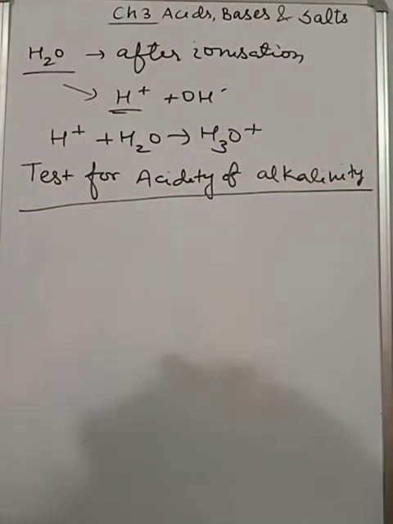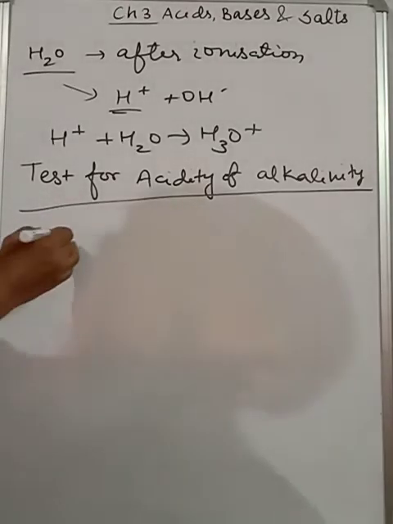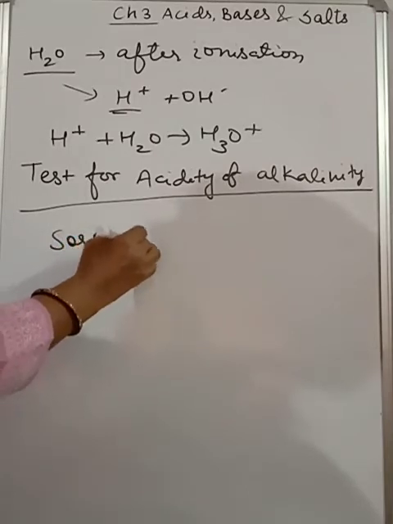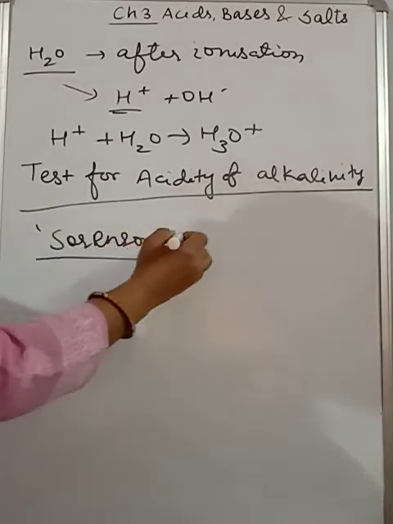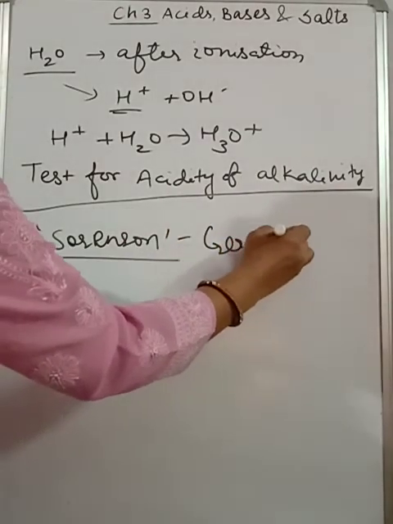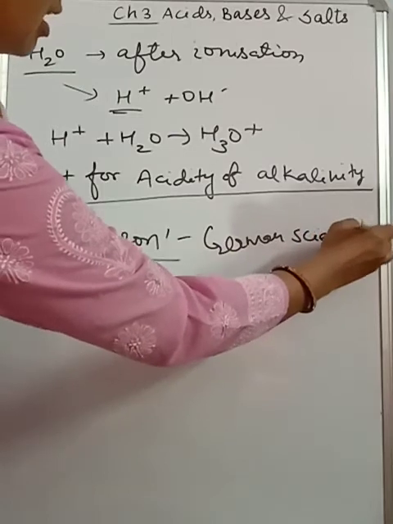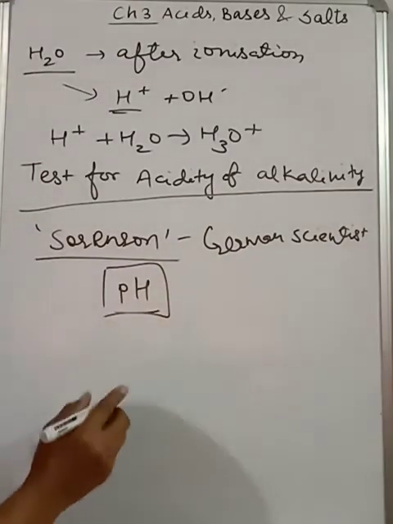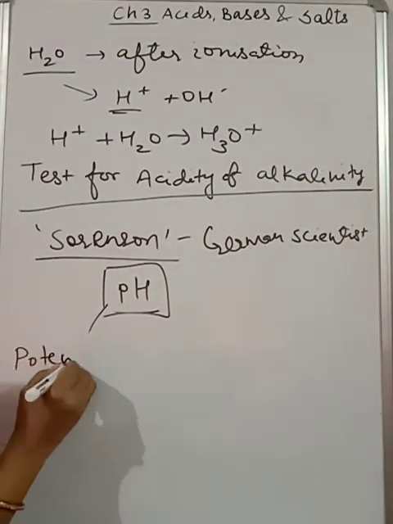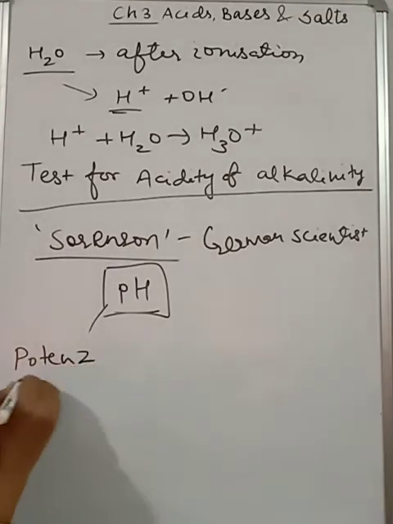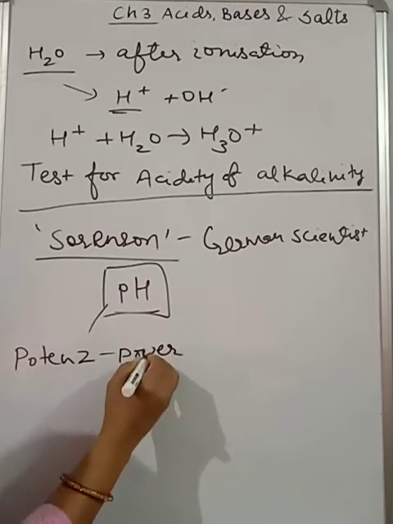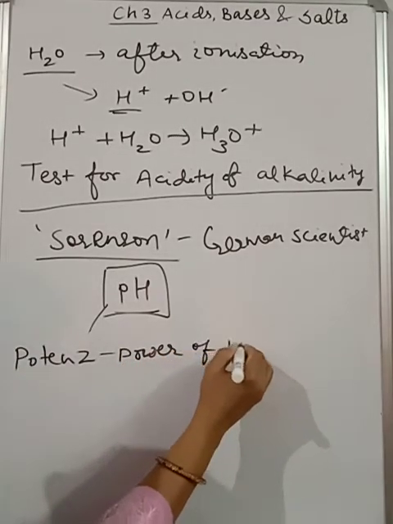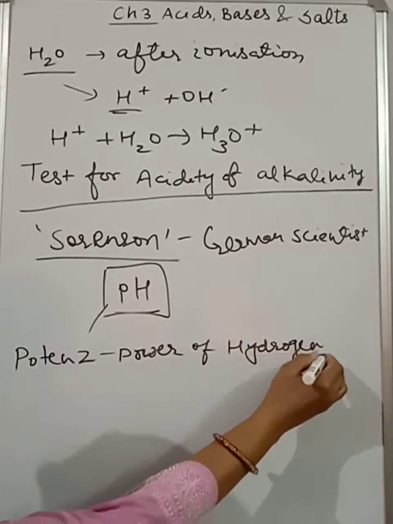And for this, a German scientist, Sorensen, gave a scale, pH, where P means potens, which means power. pH means power of hydrogen.